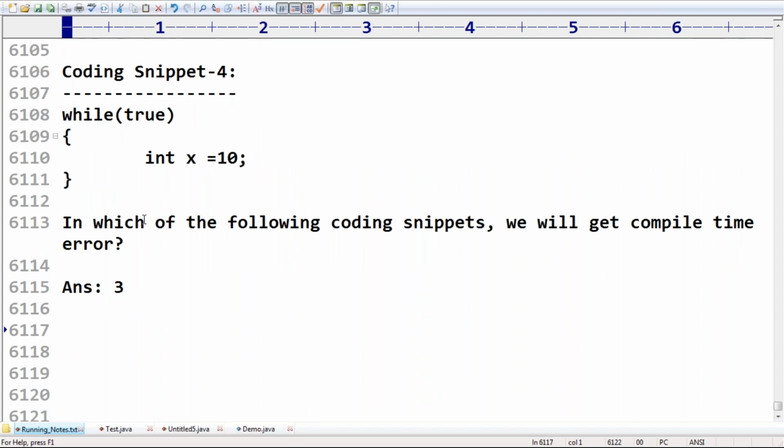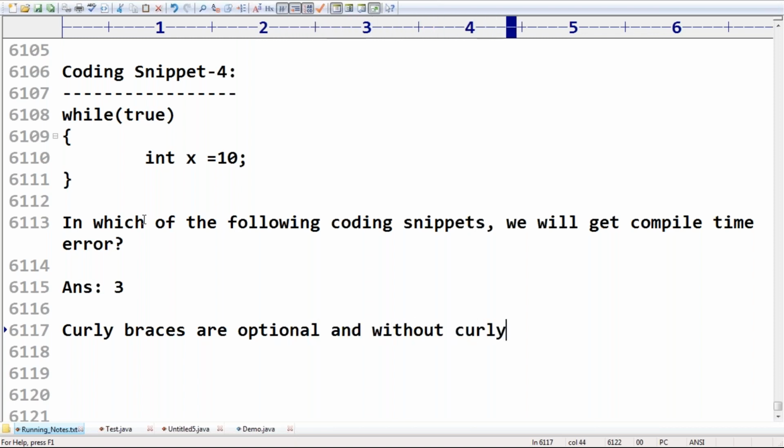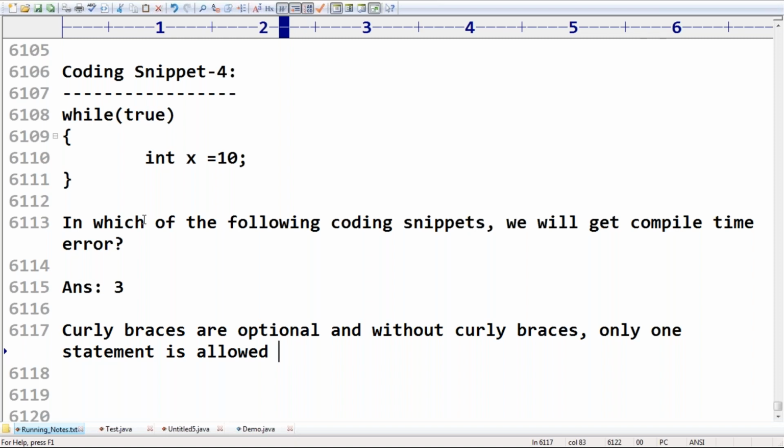So just observe: curly braces are optional, and without the curly braces, only one statement is allowed under while, but it should not be a declarative statement.